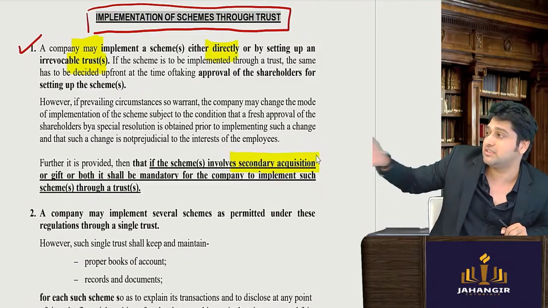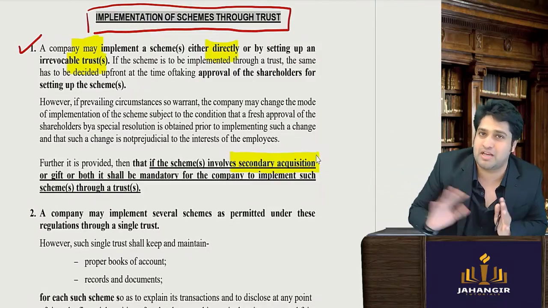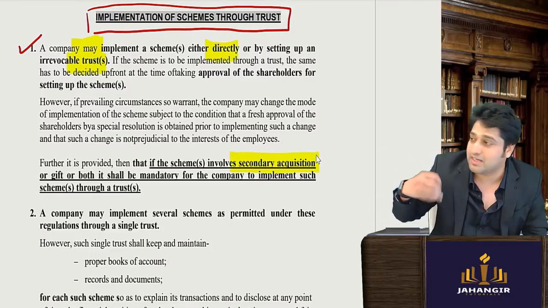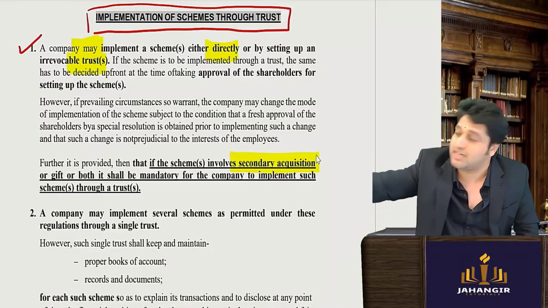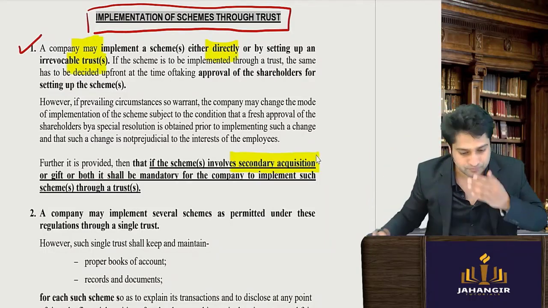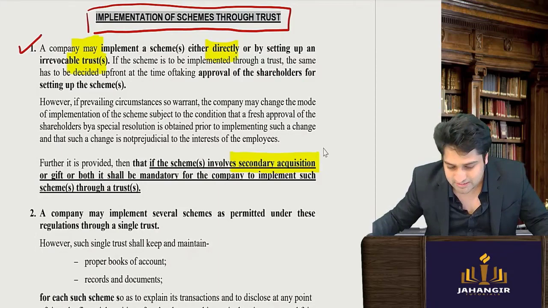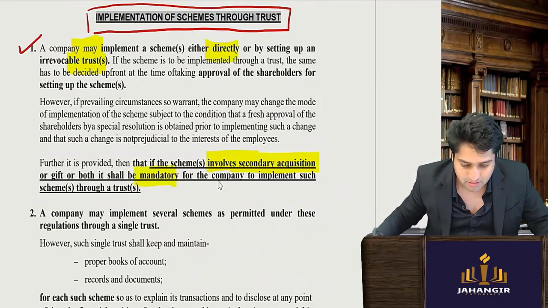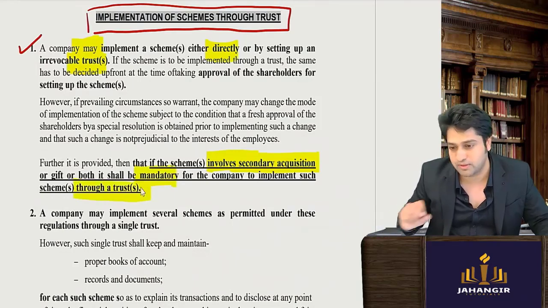If the company purchases directly, the buyback provision will apply. So they say no. If you want to buy from the secondary market, create a trust. That trust will buy from the market and then they will give it to you. So whenever it involves secondary acquisition, it is mandatory to implement through a trust only.